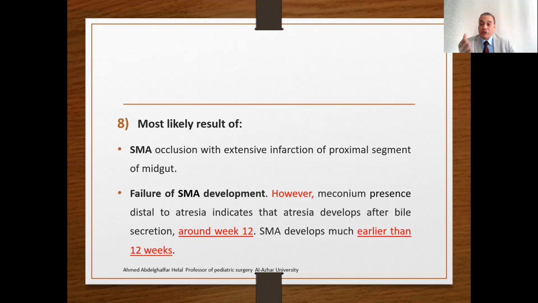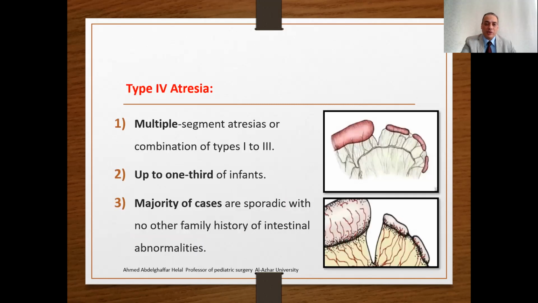So if the cause of this type of atresia were superior mesenteric artery occlusion, there would be no meconium distal to the atresia. This is some hypothesis, and its objections, what is with and what is against.